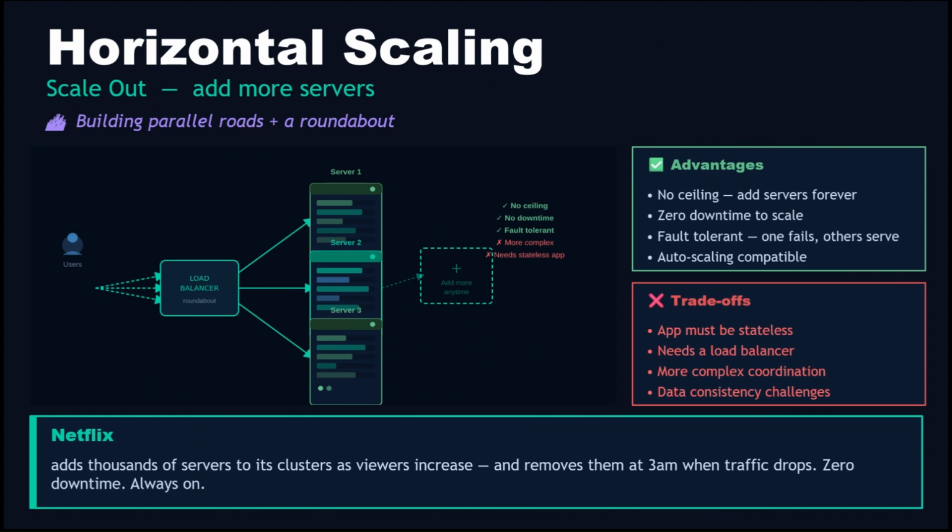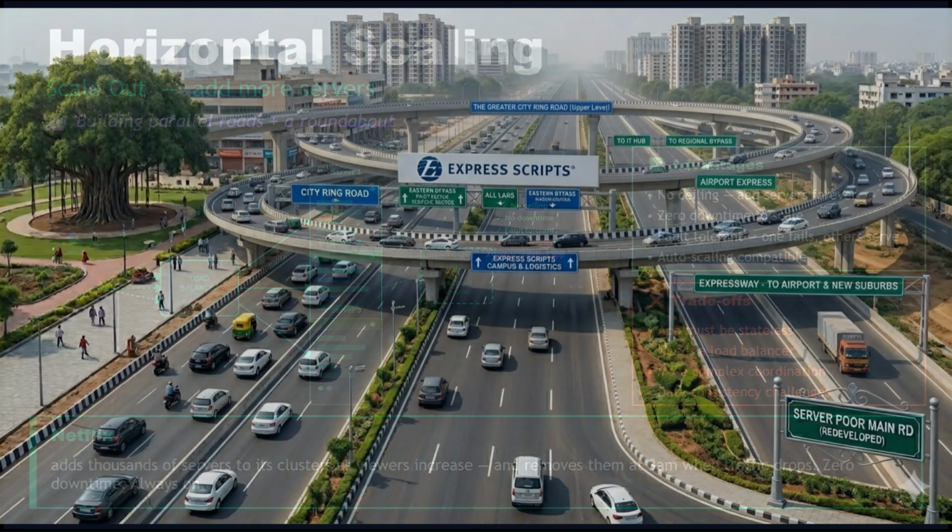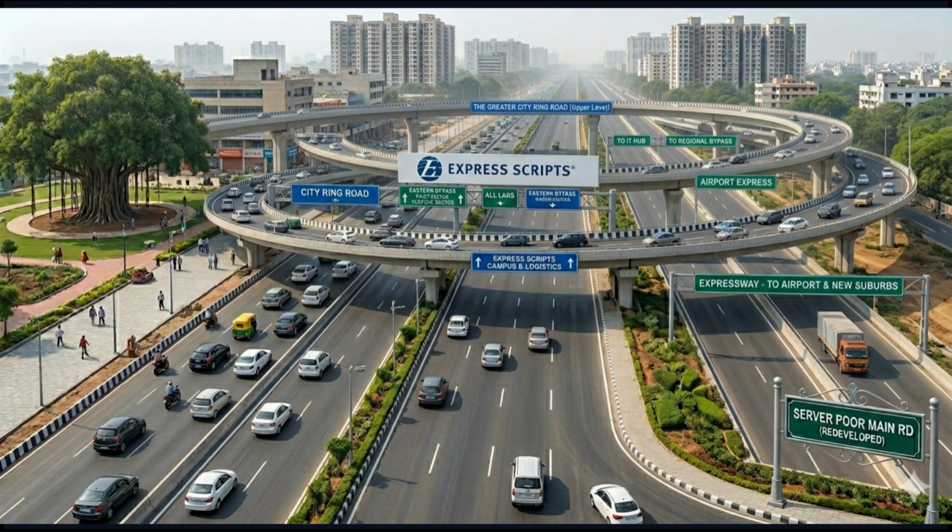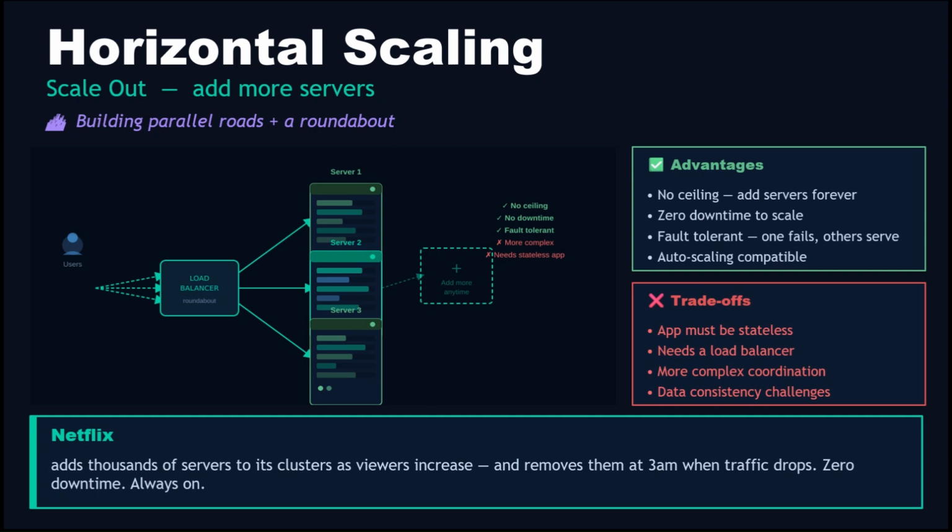Now Serverpur's engineer proposes a different idea. Don't widen the existing road. Build more roads. A ring road, a bypass, an expressway. Now we have 3 parallel routes. Traffic is spread across all of them. The city keeps growing. Build another road and another. There is no ceiling because you are not making one thing bigger. You are multiplying. This is horizontal scaling. Instead of one powerful server, you add more servers, all running the same application, sharing the load.